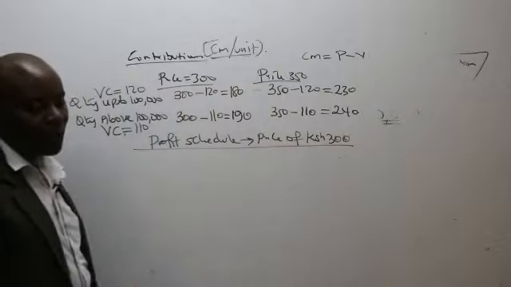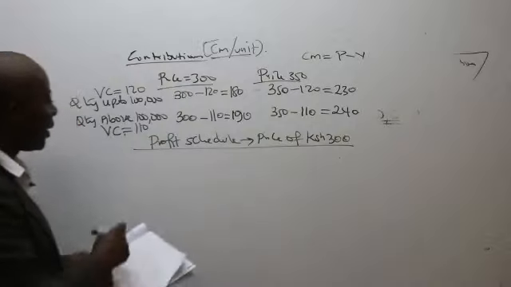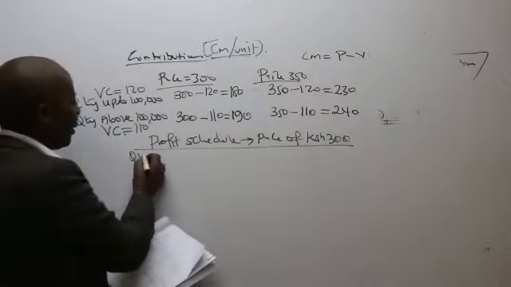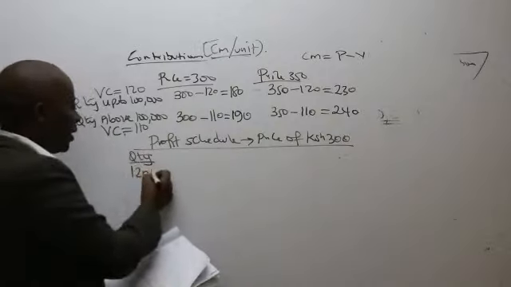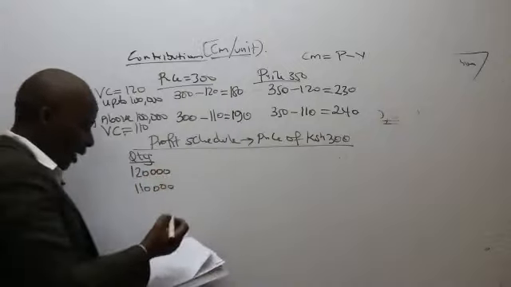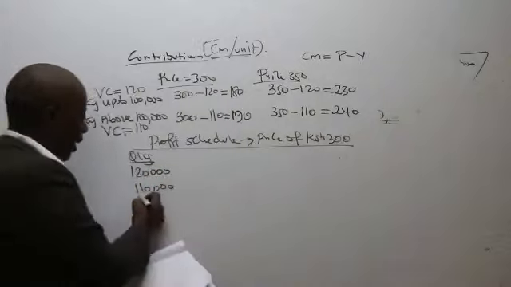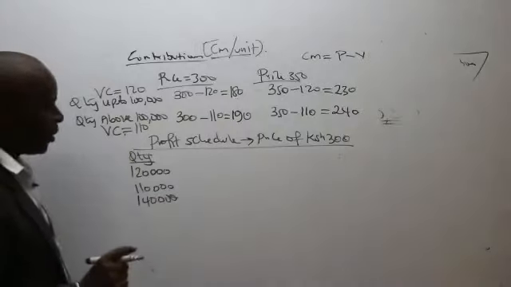So, ladies and gentlemen, remember for Kenya shillings 300, there are three possible volumes. So quantity here will either be 120,000, 110,000, and then lastly we have 140,000. So I'm handling these prices separately.